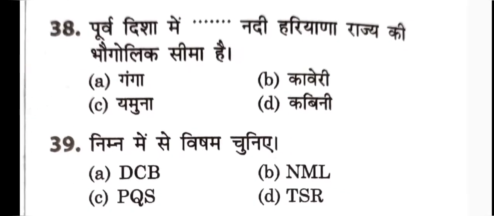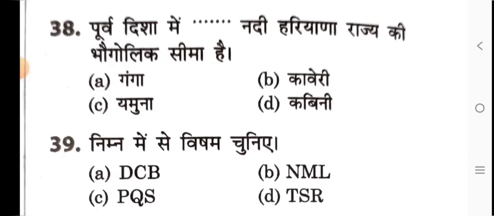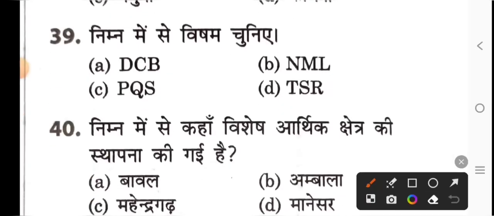Next is in the east direction. There is a blank space here. Option C. Yamuna will be formed here. The river is the geographical boundary of Haryana state. You have to choose the odd one out of the following. So, which one will be your odd one?